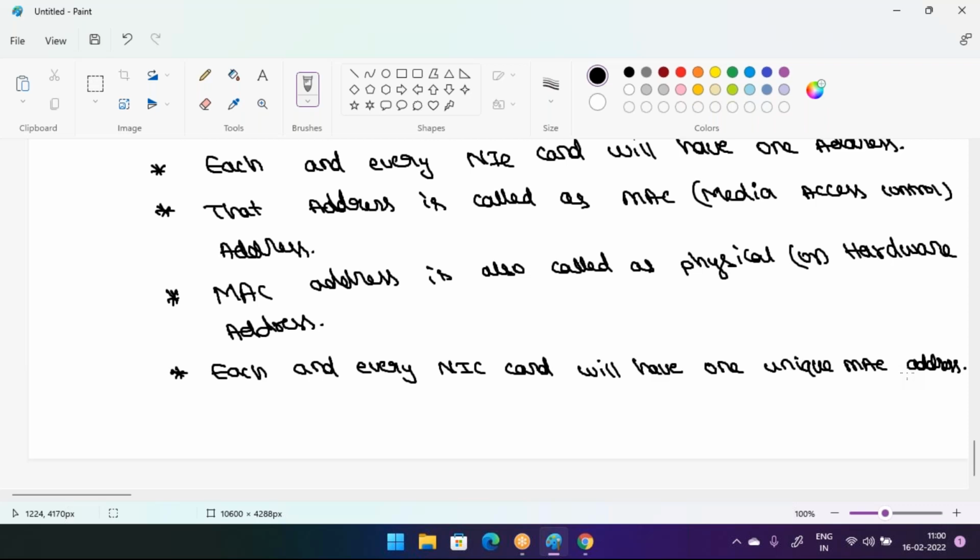Each and every phone will have a different IMEI number. Like the same, in each and every NIC card we have one unique MAC address.